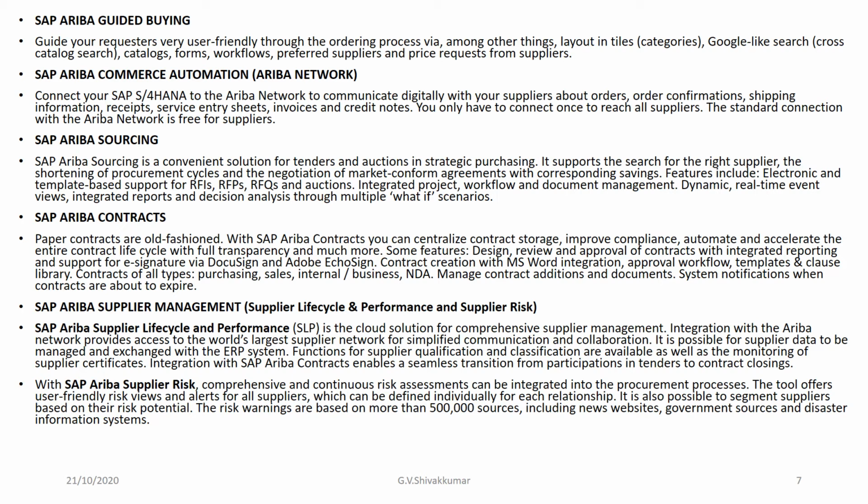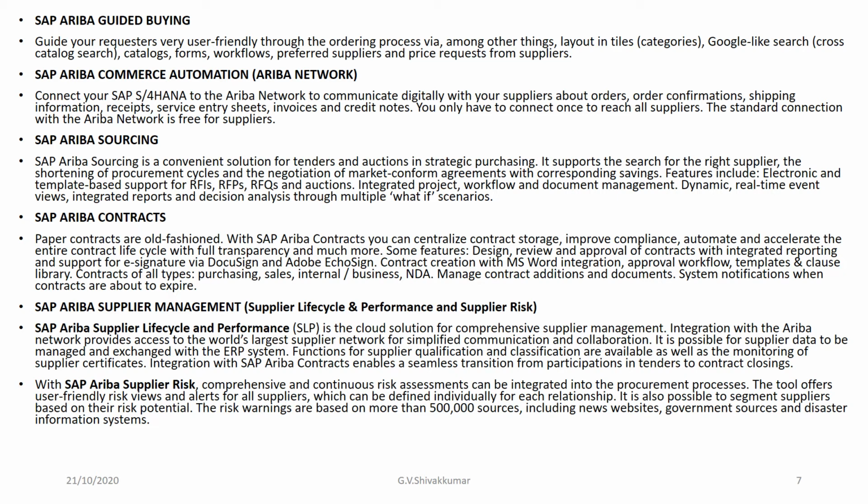Okay, and SAP Ariba Sourcing. SAP Ariba Sourcing is a convenient solution for tenders and auctions in strategic purchasing. It supports the search for the right supplier, the shortening of procurement cycles, and the negotiation of market-conform agreements and corresponding savings.